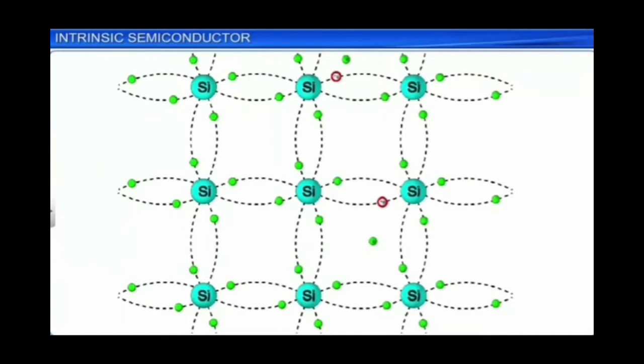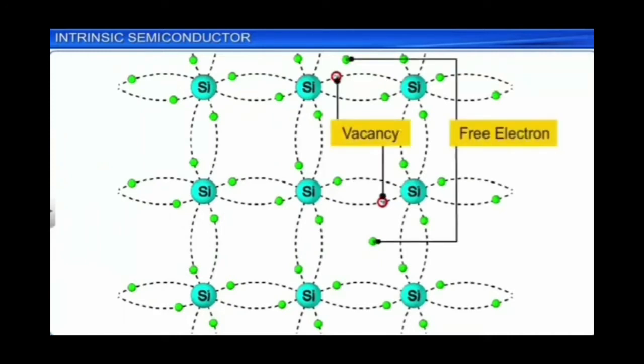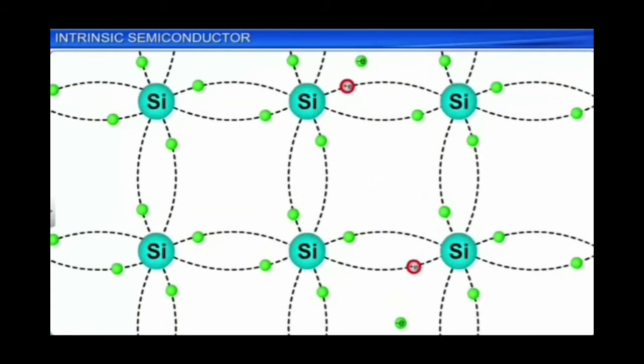And that electron vacancy produced is called a hole. So when an electron moves from the bond, the vacancy produced behaves as a positive charge because the electron, when it moves, is taking a negative charge with it. So the vacancy produced by this movement behaves like a positive charge.